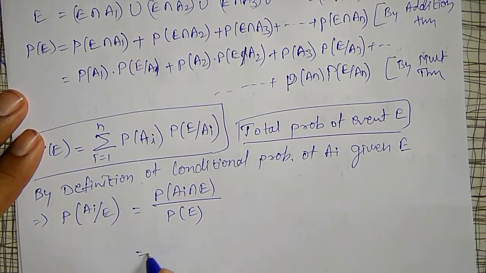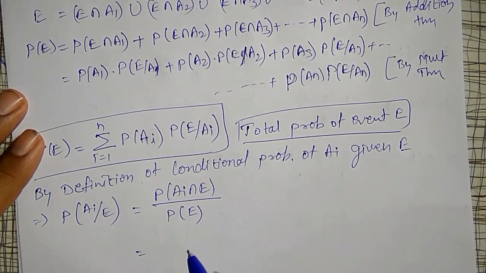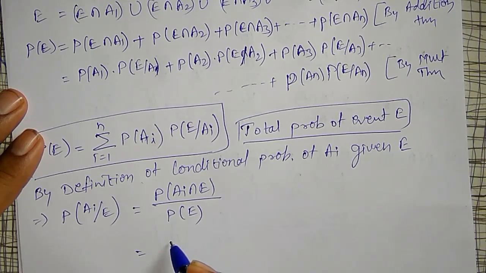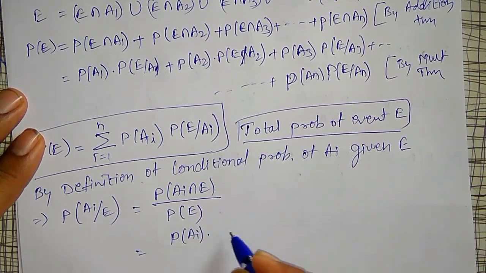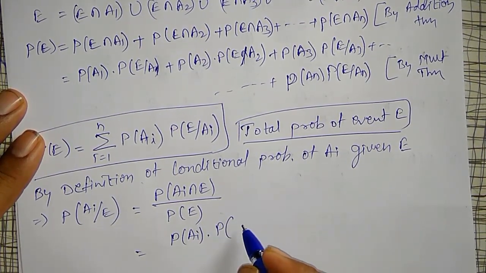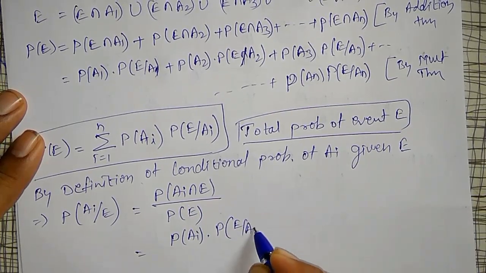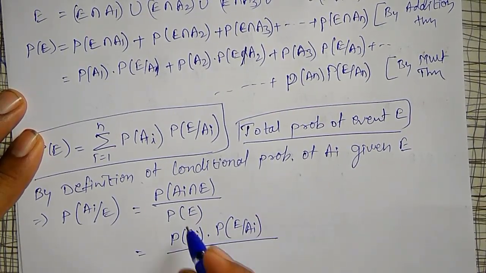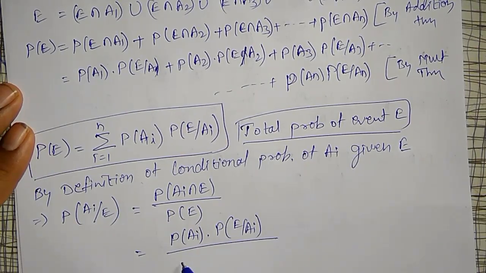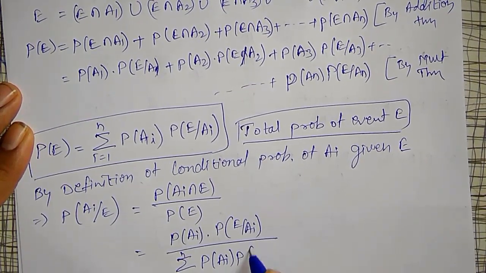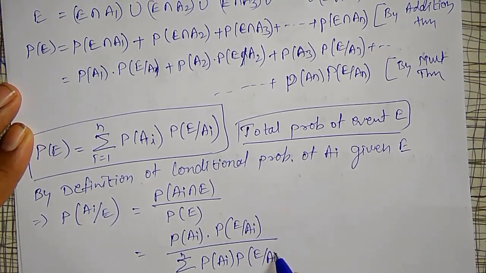I will substitute here, using the multiplication rule for the numerator, that is the probability of Ai into the probability of E relative to Ai, divided by the total probability from the addition rule, that is the summation i equal to 1 to n of the probability of Ai into the probability of E relative to Ai.